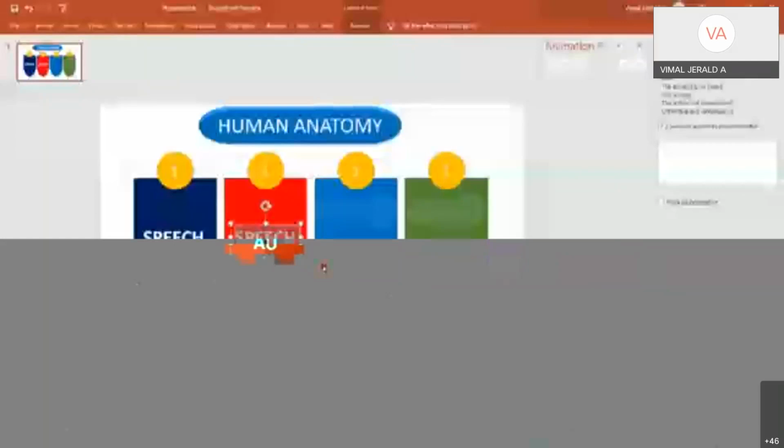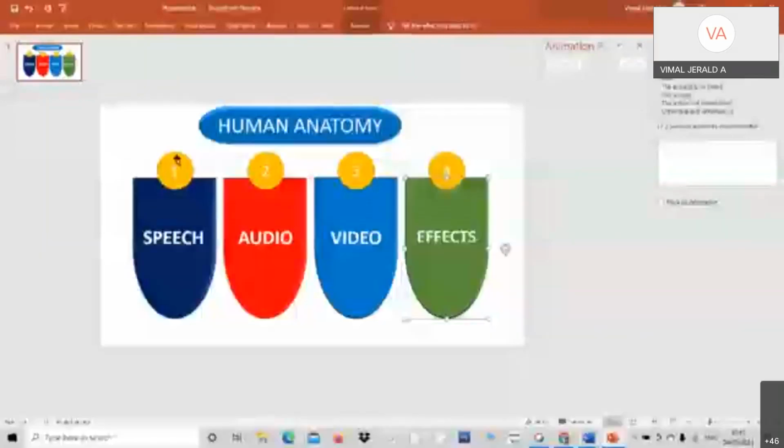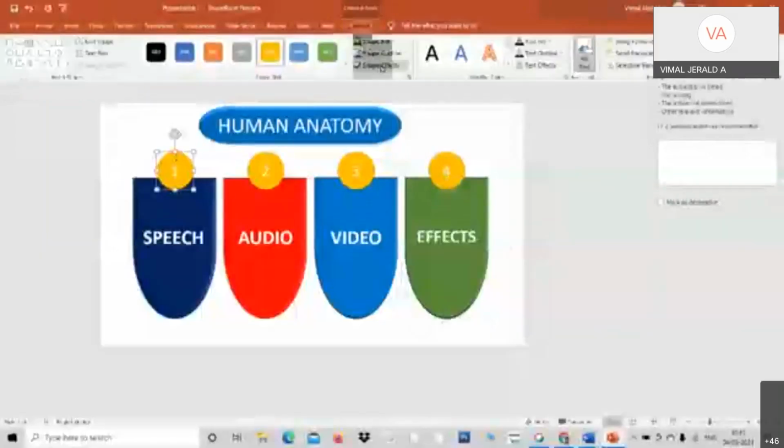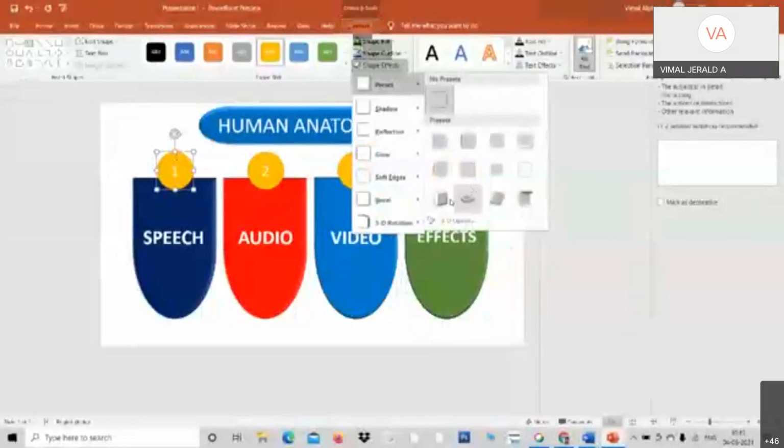Okay, you also have other options. This looks much better. Shape Effect and go to Bevel. I get four options. Even the button I can convert like this. For example, Shape Effect, and I get it like this. See here, point number 1.